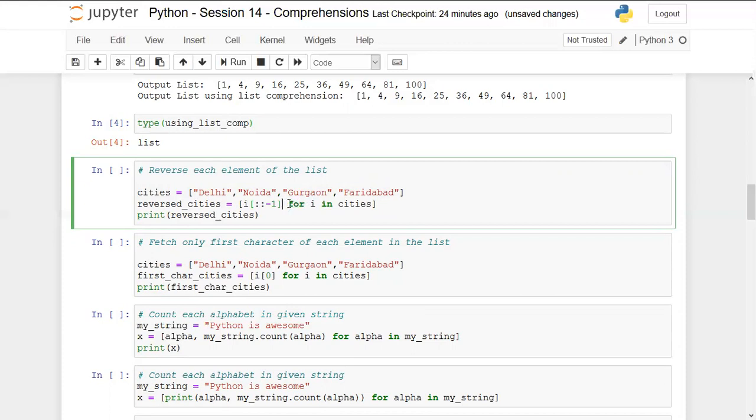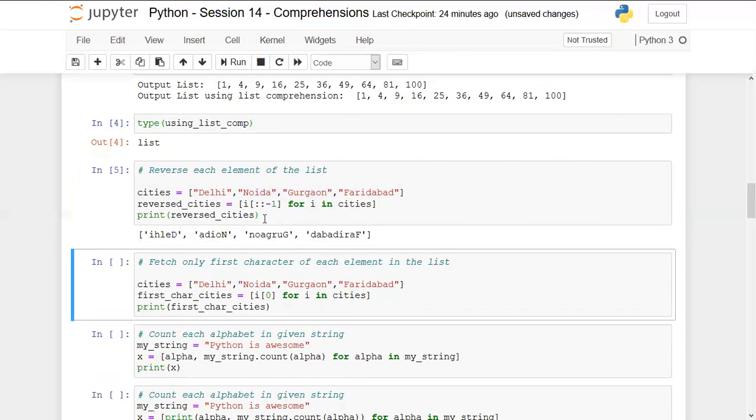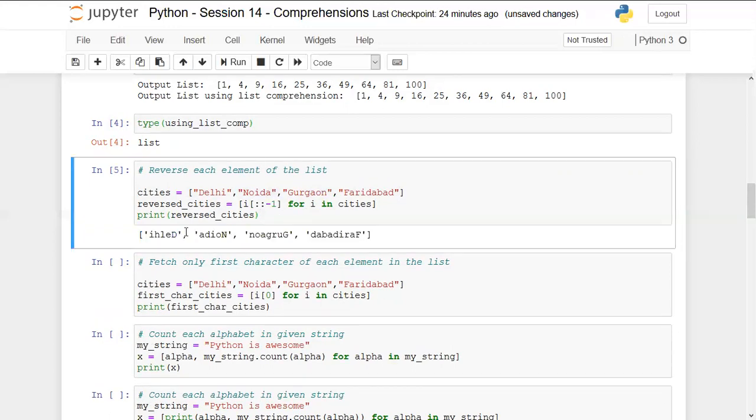We have also included the for loop. So in the first iteration, it will pick up Delhi, it will reverse all the characters of it, and then it will be storing into the reversed underscore cities. Similarly for other cities as well. So by running this, now we can see the output. All the cities have been reversed, but not the list positions.